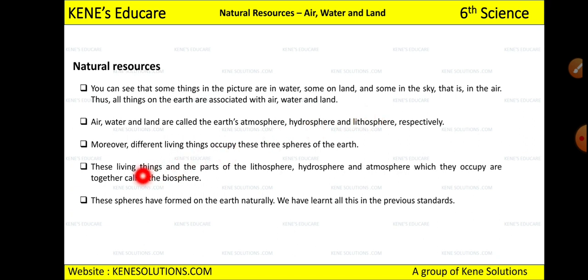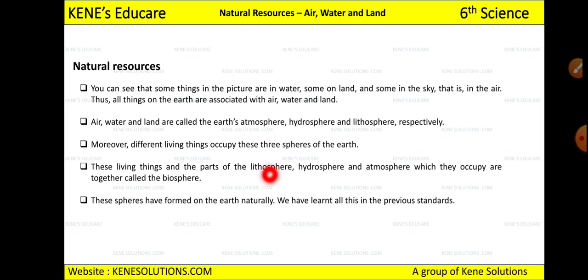Okay, and moreover different living things occupy these three spheres of the earth, right? On land, human beings, animals and plants are surviving, right? In water also different animals live, like fish and octopus. So there are various animals and plants in the water, and there are various animals which fly in the air.